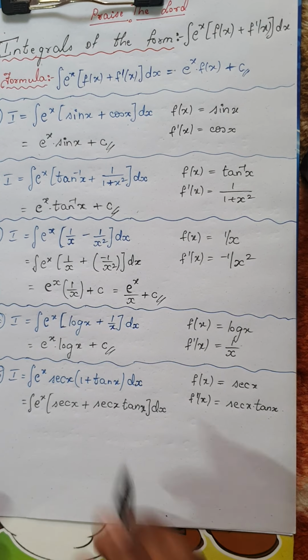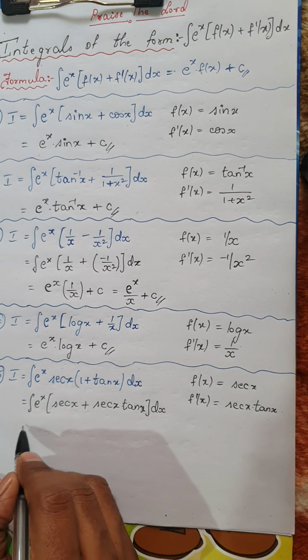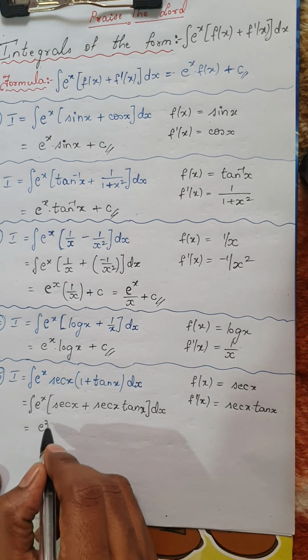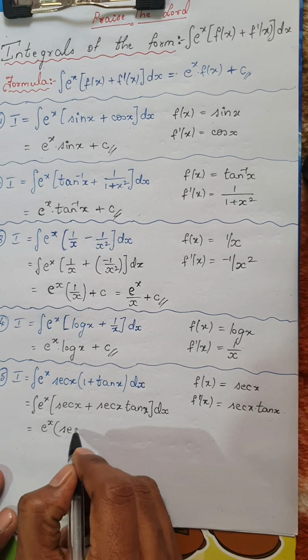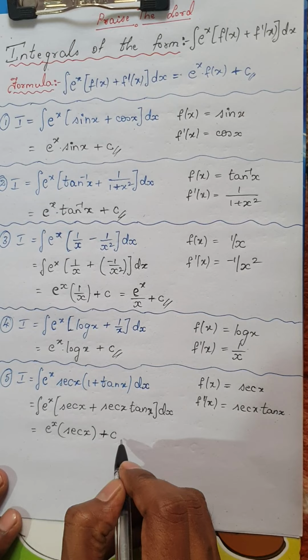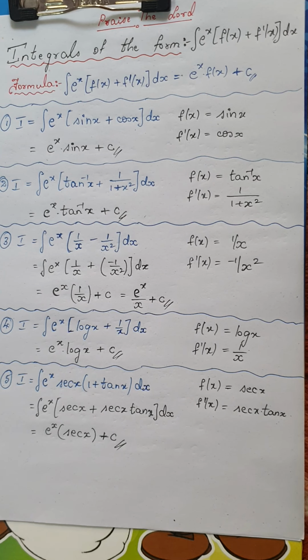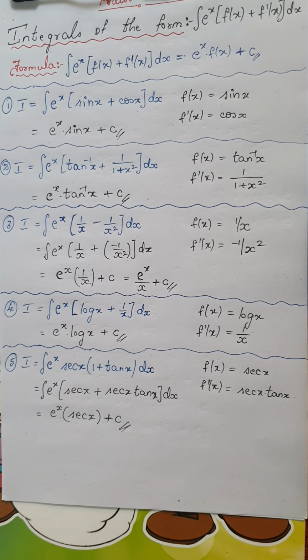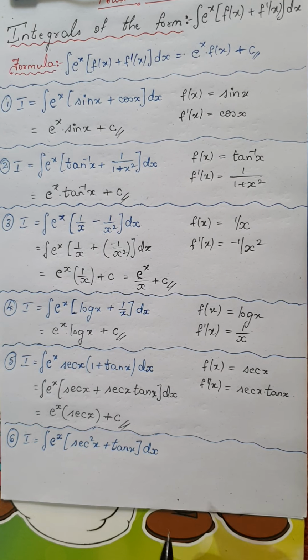Because now this looks like a direct result, using the formula, the final answer would be e power of x into f of x, which is nothing but secant x, plus c, the constant of integration, and that will conclude the solution for the above integral. Now look at the next question.